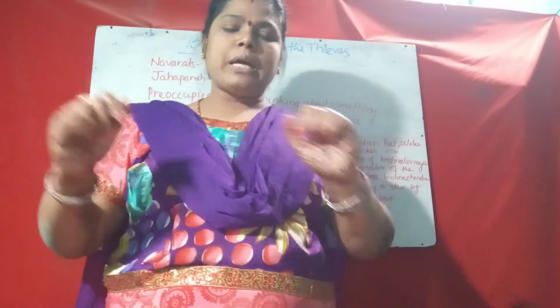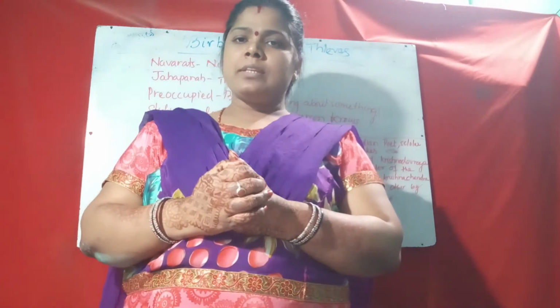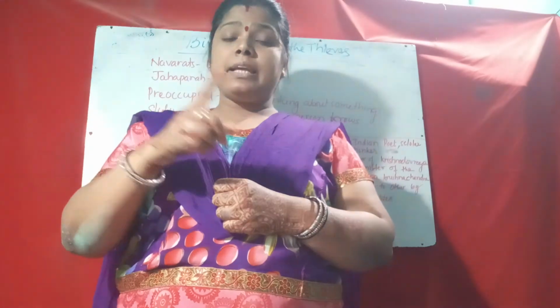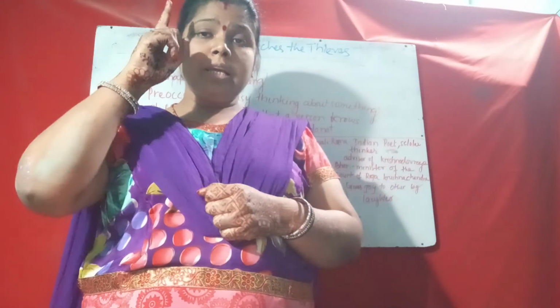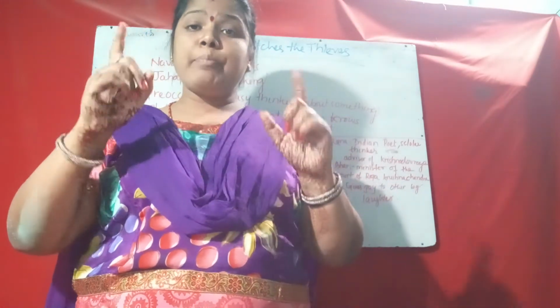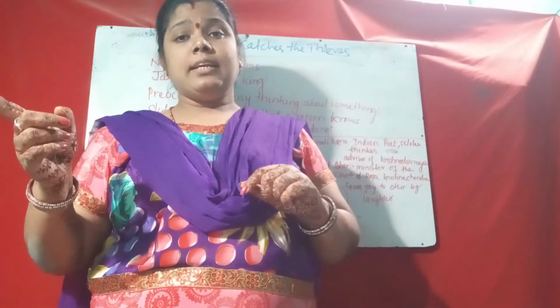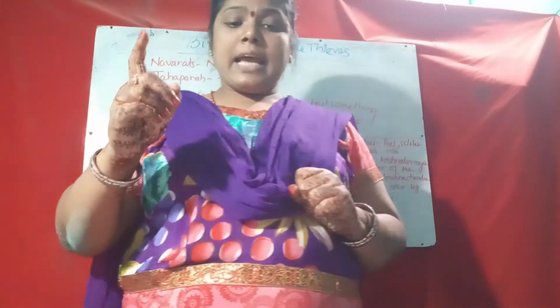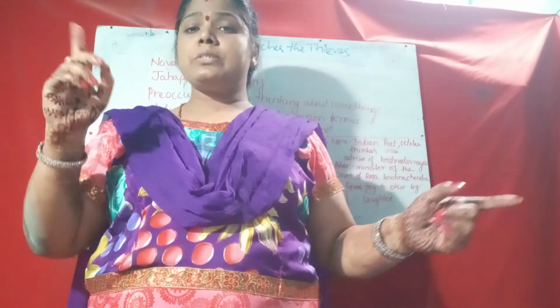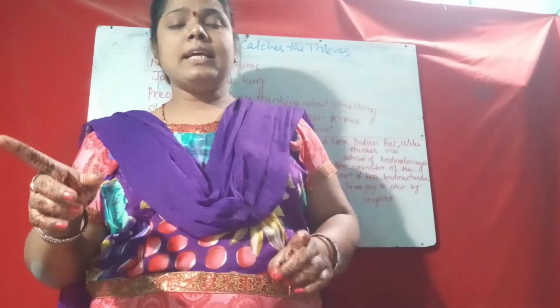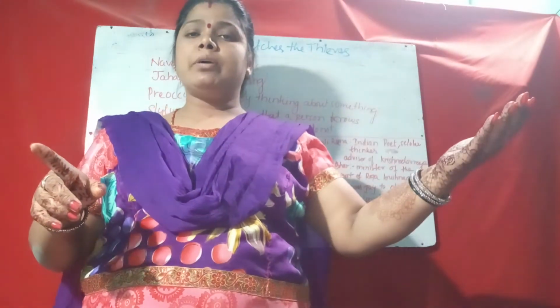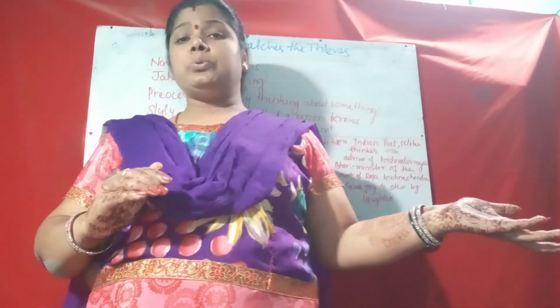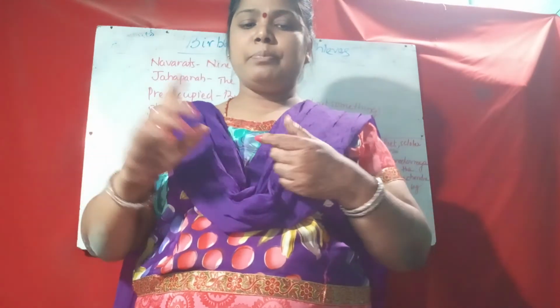Akbar said, silence, let Birbal explain how he knew that he was the real thief.